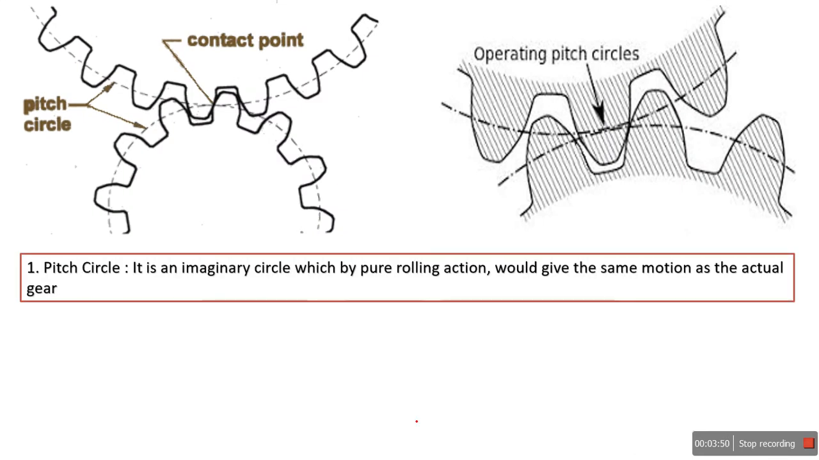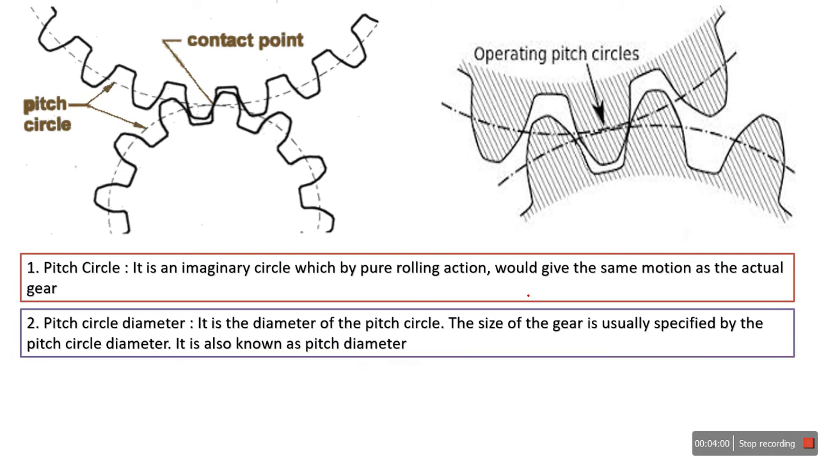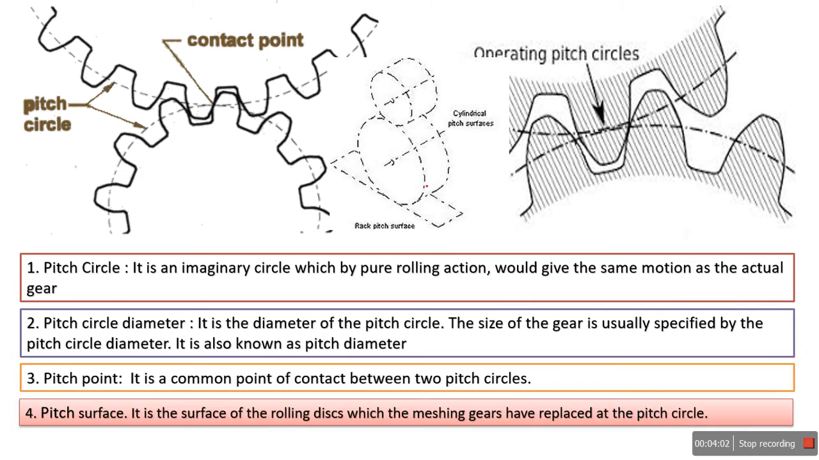So see, what is my pitch circle? It is an imaginary circle which by pure rolling action would give the same motion as the actual gear. If we see here, these are the imaginary circles. I already told you that this is called a pitch cylinder. By pure rolling action it gives the same effect as the actual gear. So before developing a gear, we start with this phenomenon called the pitch circle.